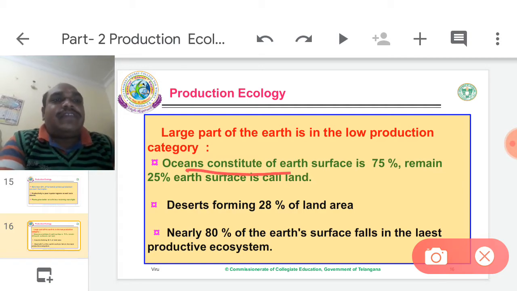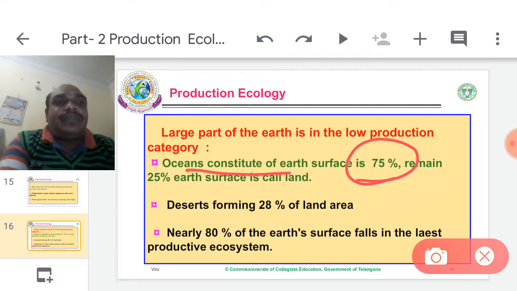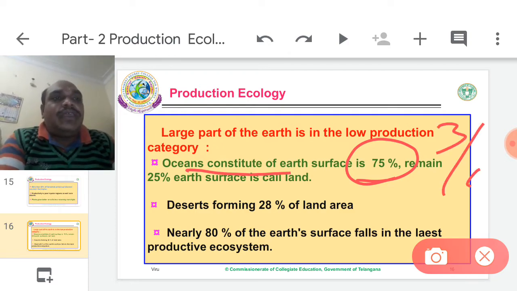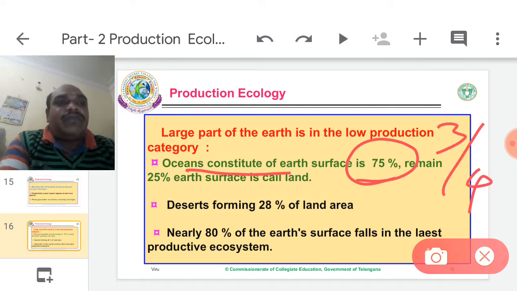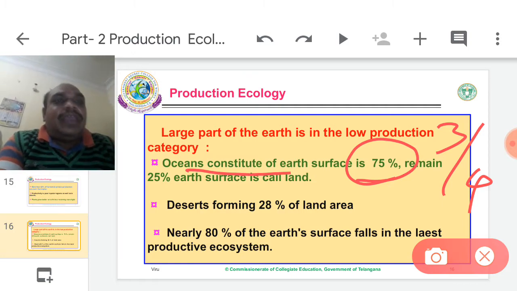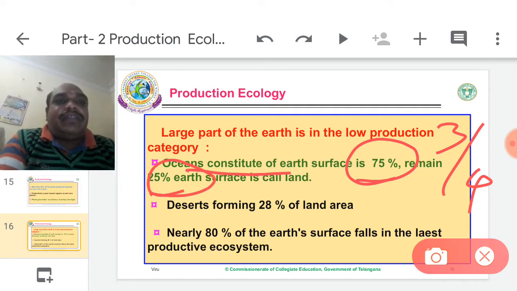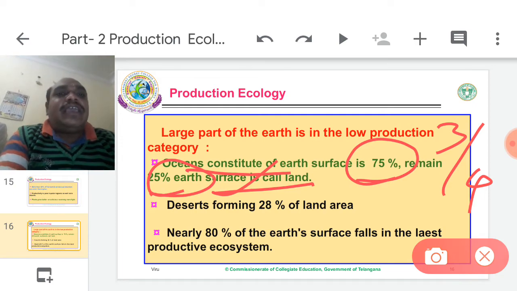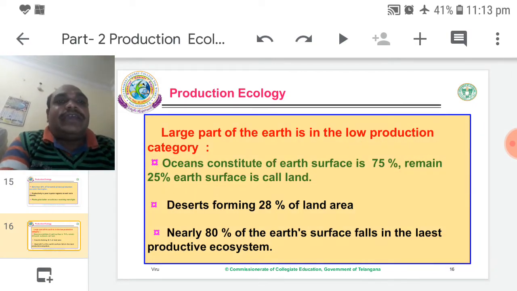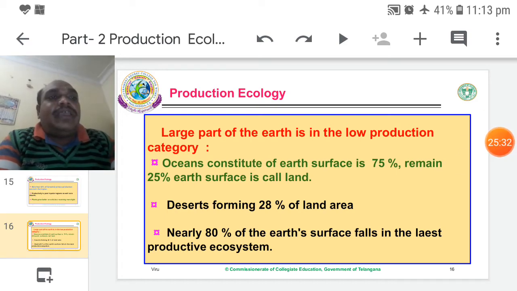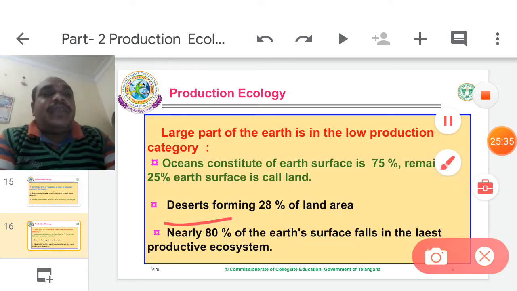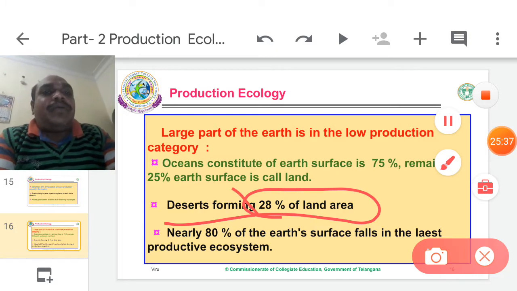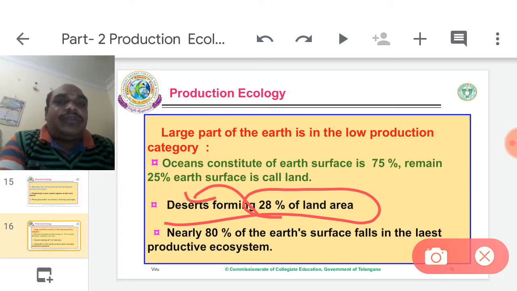Oceans constitute nearly 75% of Earth's surface, meaning 3 by 4th is occupied by ocean water. The ocean water cannot produce much NPP. The remaining 25% of Earth's surface is land. Only this 25% is capable of producing proper primary production. Out of this 25%, 28% is occupied by deserts.